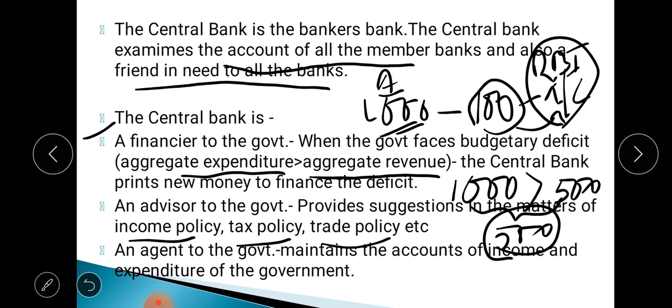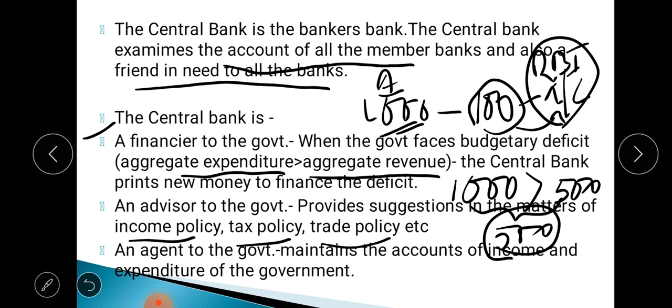Okay, regarding the income policy, what tax policy the government should adopt, what trade policy the government should adopt, regarding all this, the RBI provides some suggestions. Then you see next, as an agent to the government. As an agent means on behalf of the government, the RBI tries to do some activities.